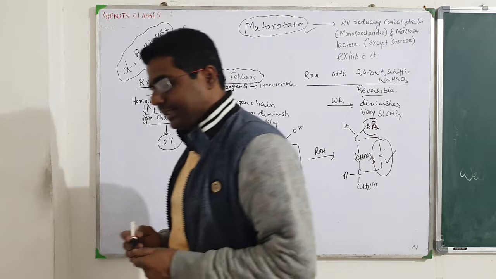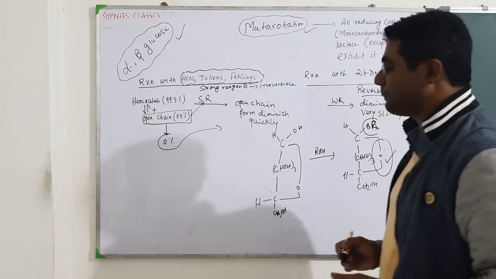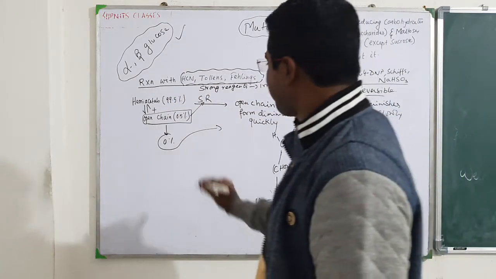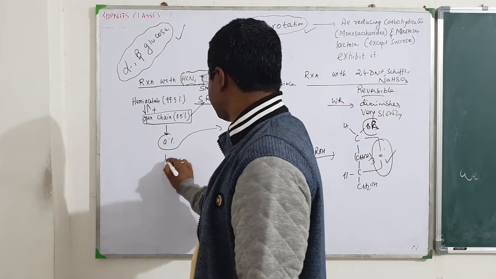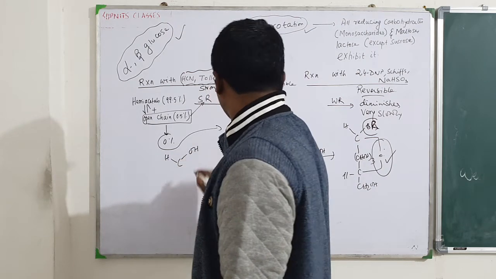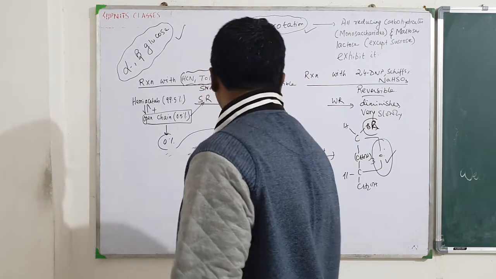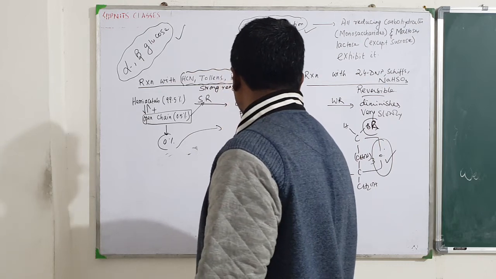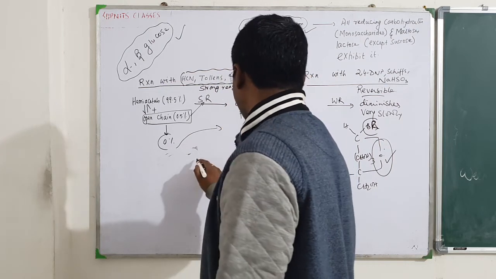Next is another thing that we have studied, that is pent-acetate. In the case of pent-acetate, I have already drawn it. If you put CH3COOH over here, what will happen?